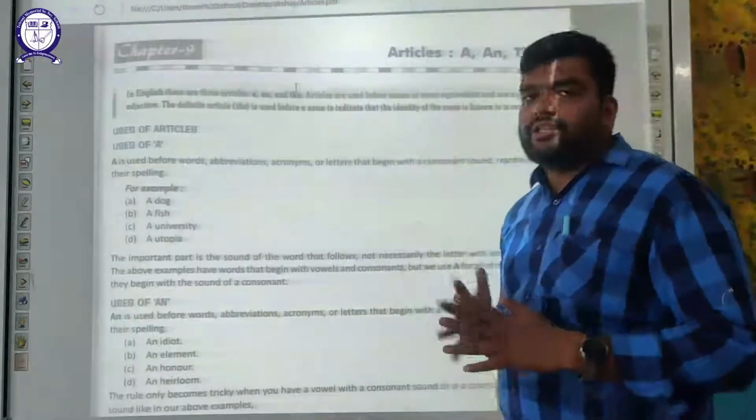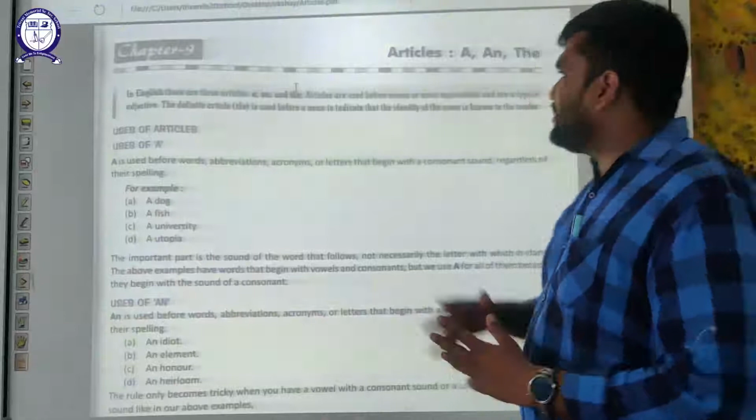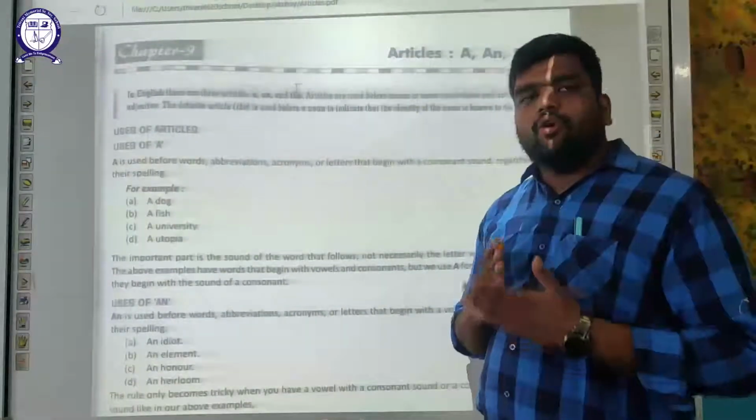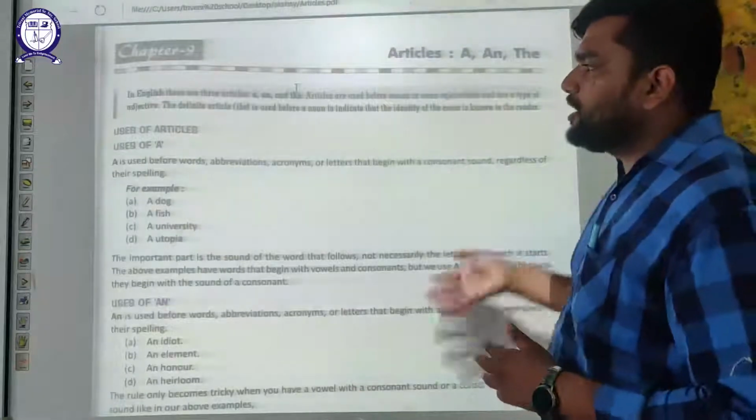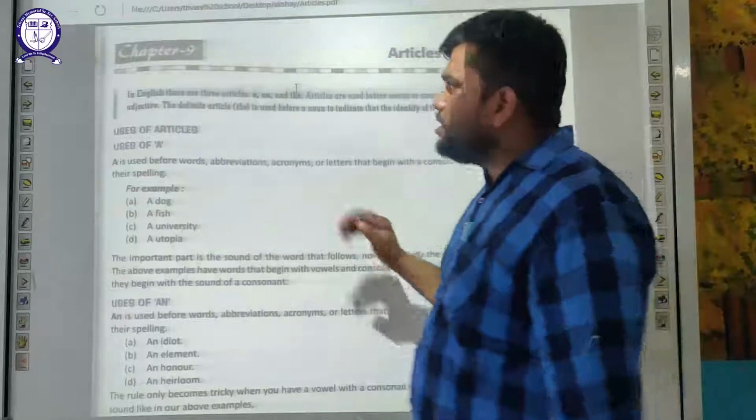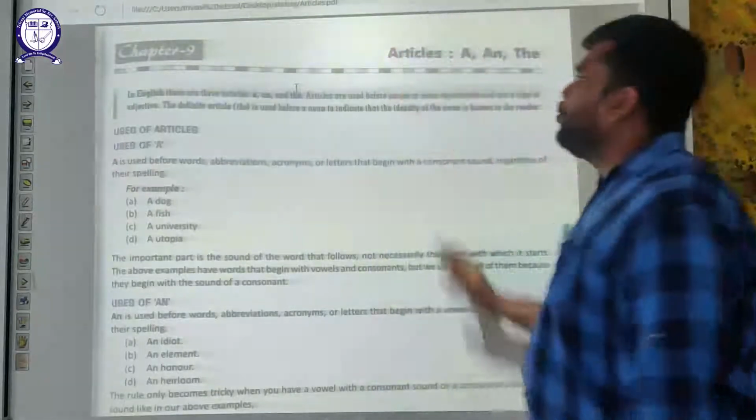Today we are going to start a new chapter in our English grammar, that is articles: a, an, and the. Where do we use a, an, or the? Okay. We'll go through the chapter. We'll read about the uses, where to use them. Okay. So let's start. First of all, what is an article?